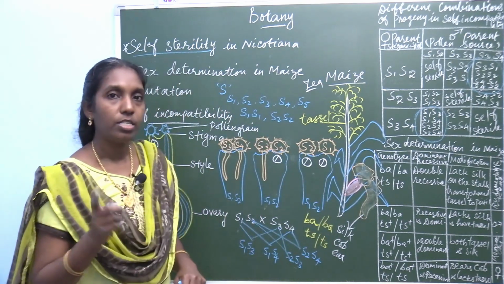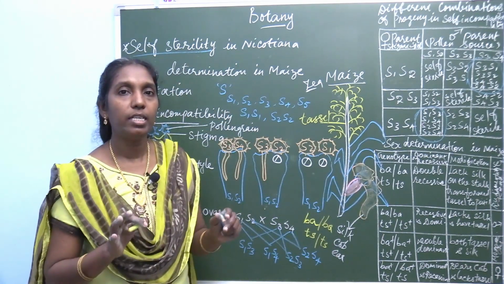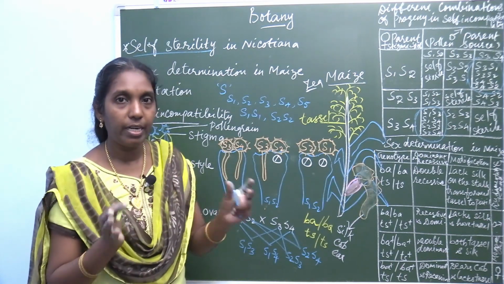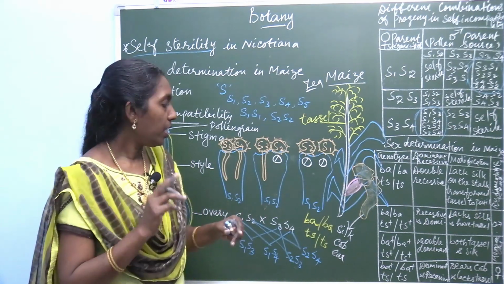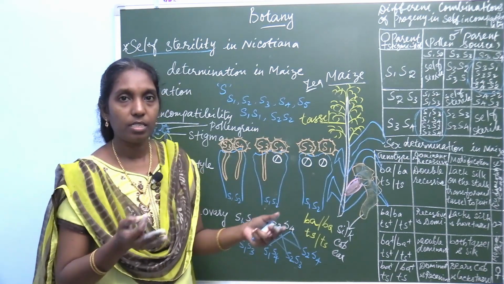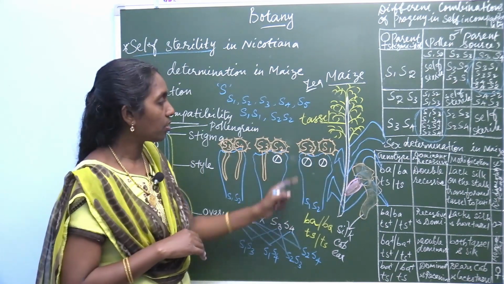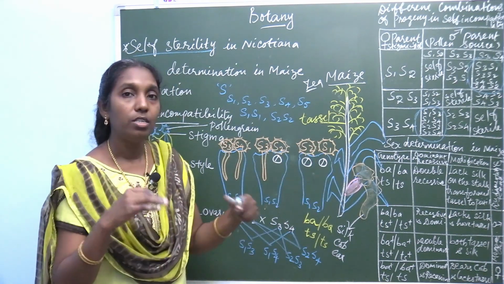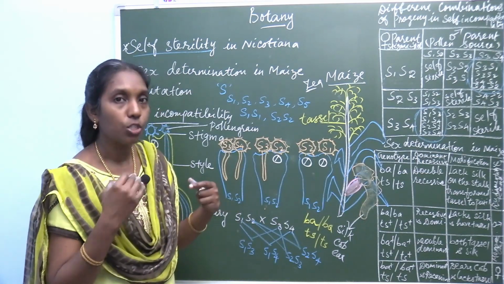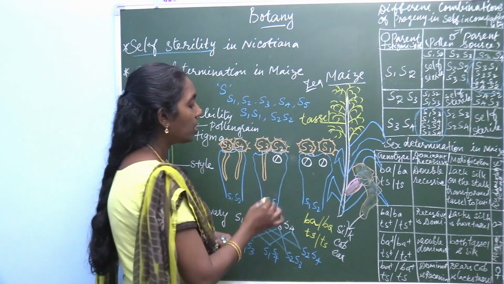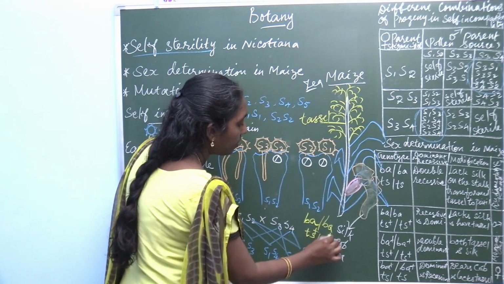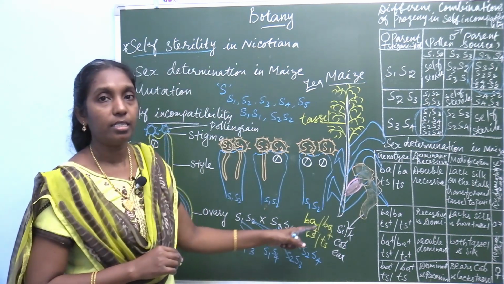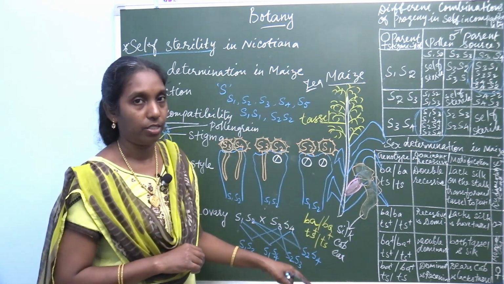Normally the dominant character is denoted by capital letters and the recessive by small letters. Here in this cross we are denoting dominant characters with a superscript plus, like TS plus.